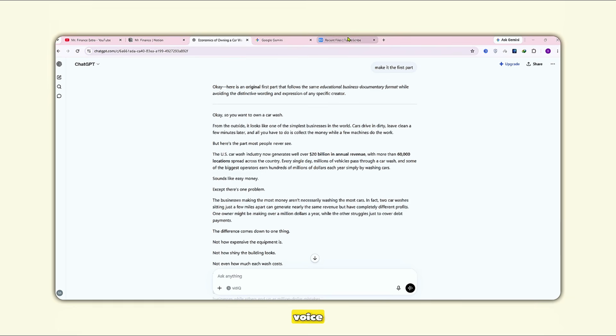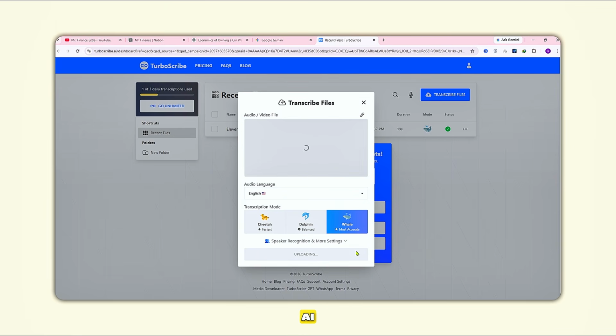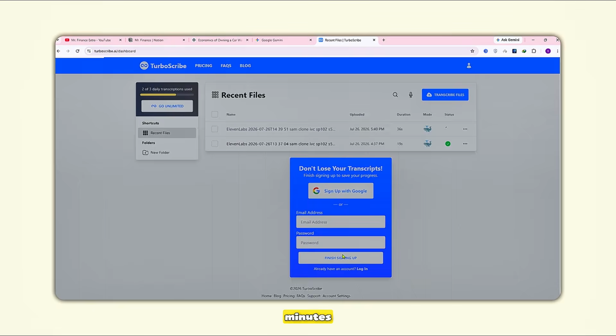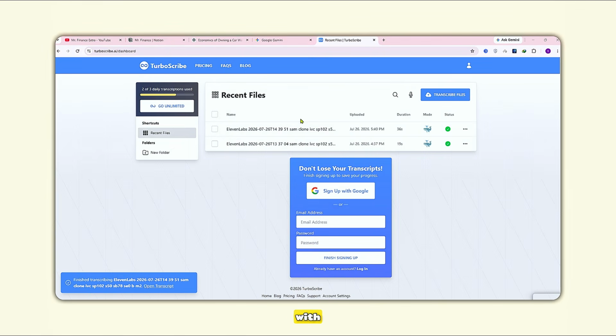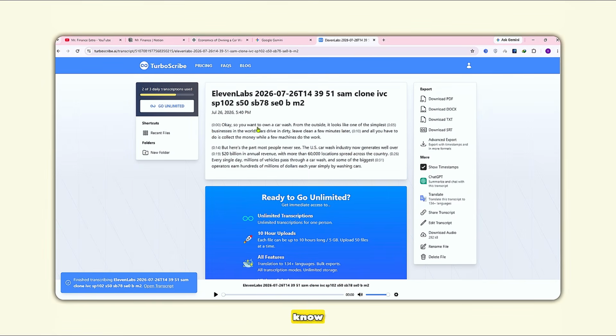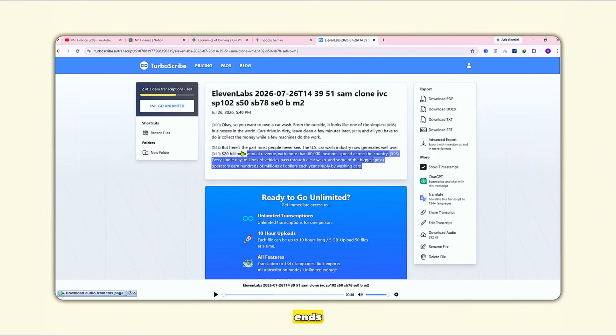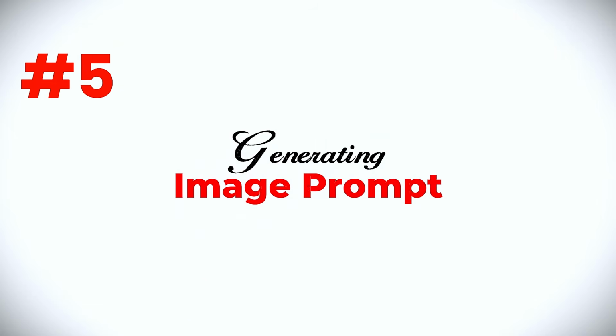Instead, upload your voiceover into TurboScribe AI. Upload the audio, click Transcribe, and within a few minutes, you'll get every spoken sentence with accurate timestamps. Now you know exactly where every scene starts and ends. No more guessing.